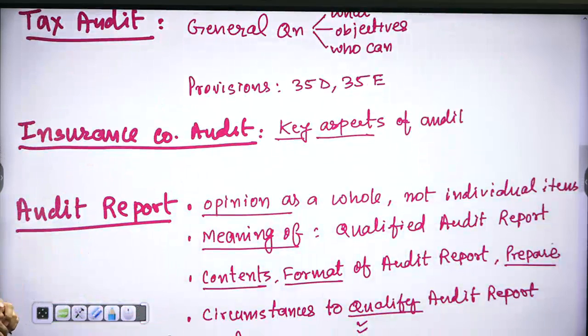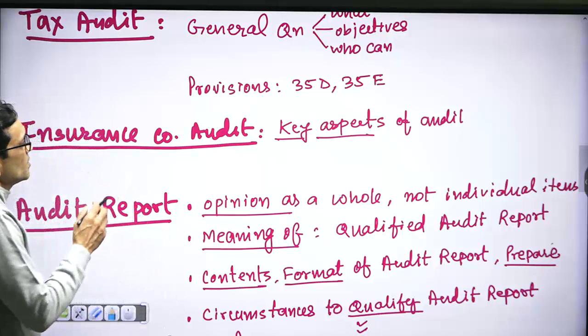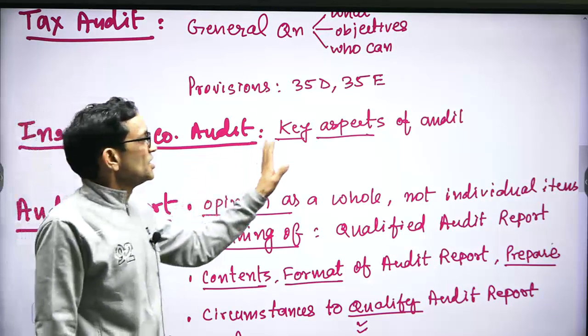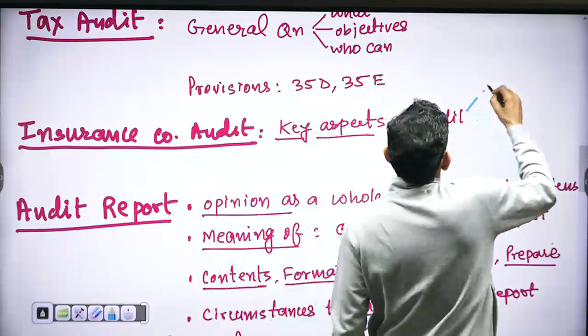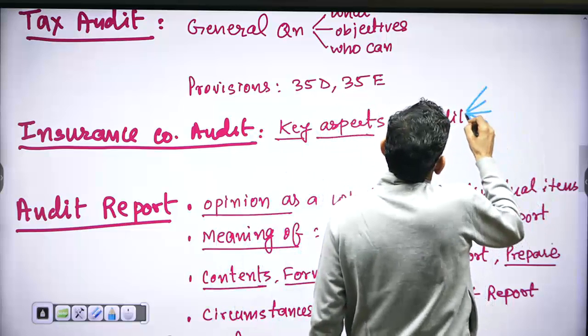Insurance company audit. In case of insurance company audit, 3 kinds of questions are feasible. Only once a question was asked, key aspects of insurance company audit. So key aspects, just like key aspects of bank audit, you write 7-8 key aspects.